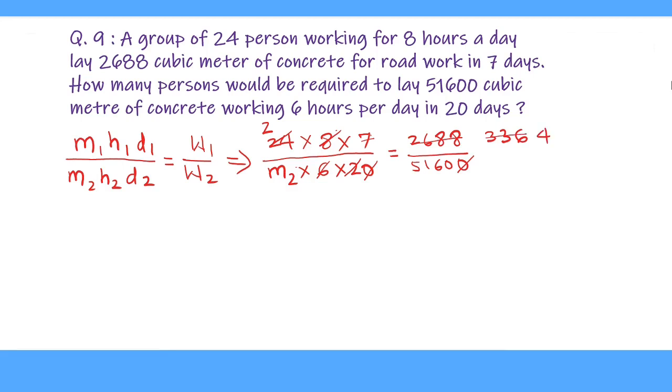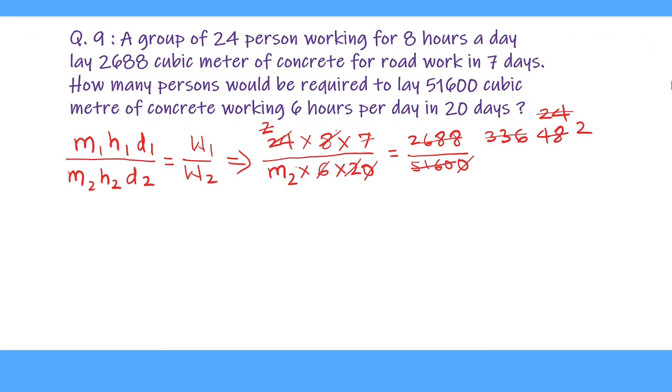We carry 6, that becomes 56, and 7 carries 56 for 8 times. And 2 cancels 48 for 24 times. Now 24 divided by 12 gives 2, and 5160 divided by 12. So we divide like this.